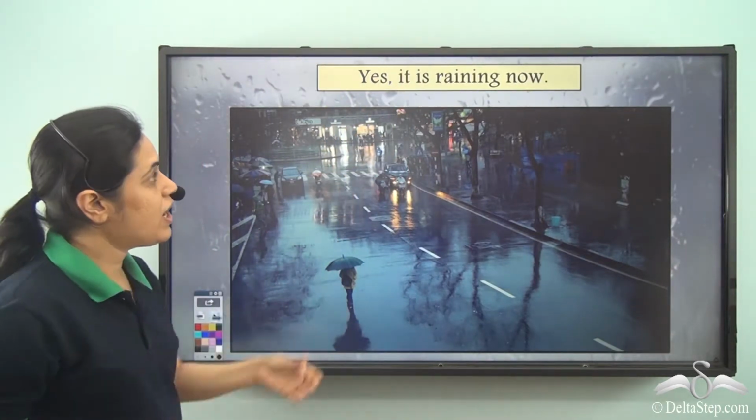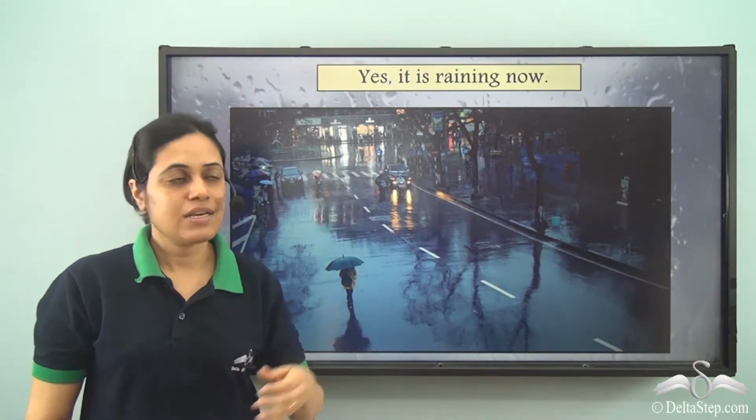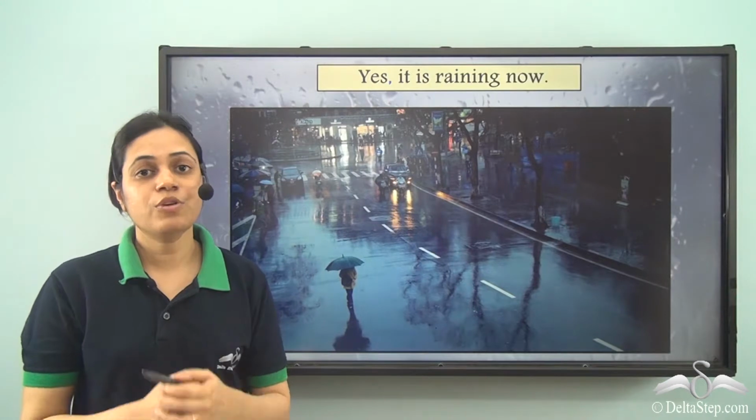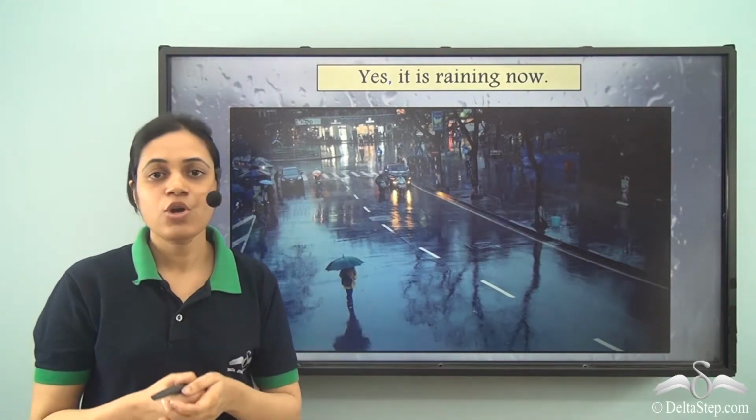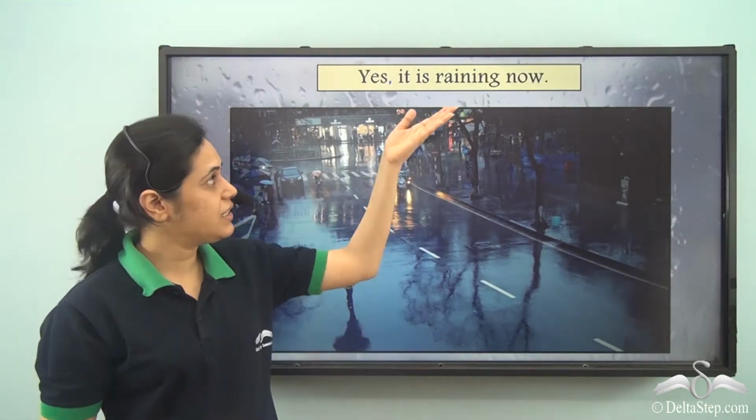So I use a comma after yes. Yes, it is raining now. So we use commas after yes or no whenever they are answers to the questions and are used for emphasizing the answer. It is raining now is emphasized by yes, it is raining now.